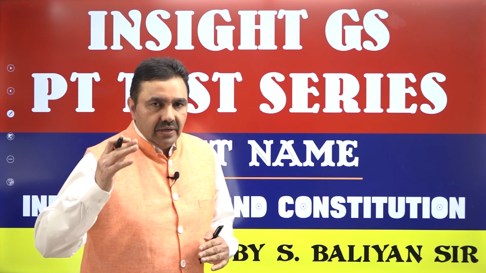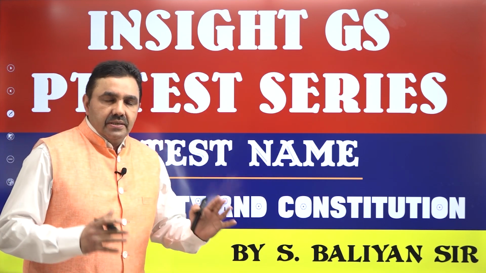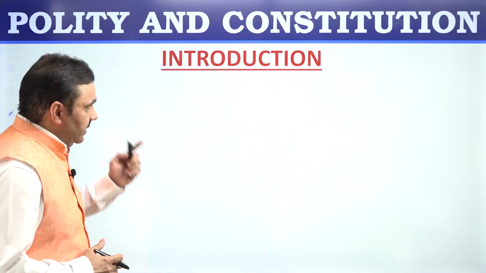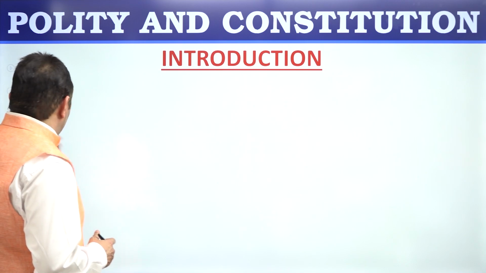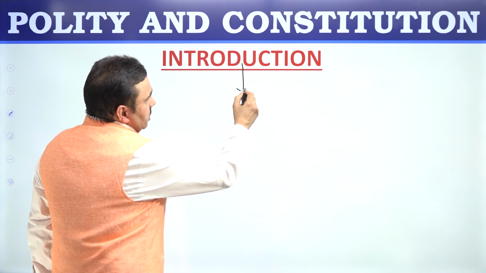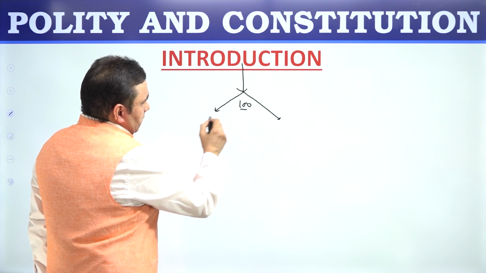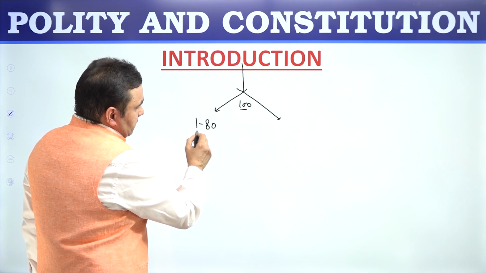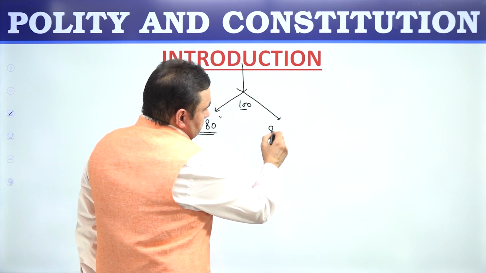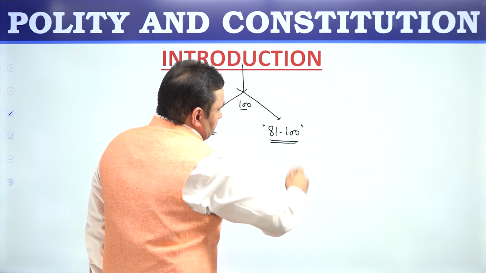In today's session, we're going to have a discussion of the Indian Polity and Constitution test paper of your GS Prelims test series. As always, the questions have been taken from the syllabus which has been given to you in the schedule. This test paper has 100 MCQs. The first 1 to 80 questions are from the syllabus of Polity and Constitution, and question numbers 81 to 100 are from the current affairs for the period that has been mentioned in your test schedule.